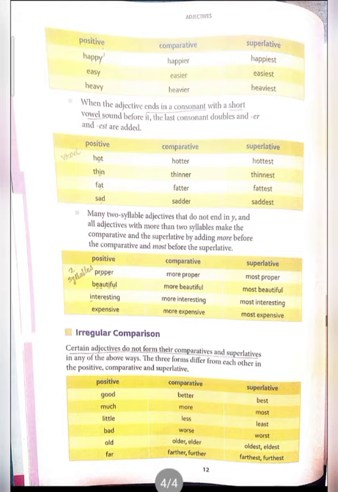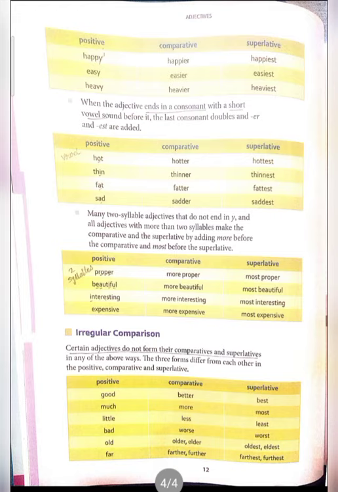So as per the rule, if a vowel has come before the consonant, you have to double the consonant and use er and est. As you know very well, in comparative and superlative we use er and est to show the comparative and superlative degree. In this way, see here: hot, hotter, hottest.